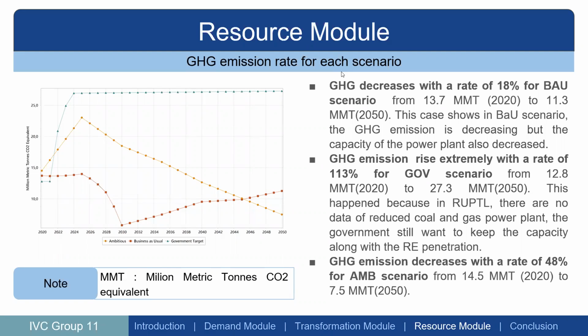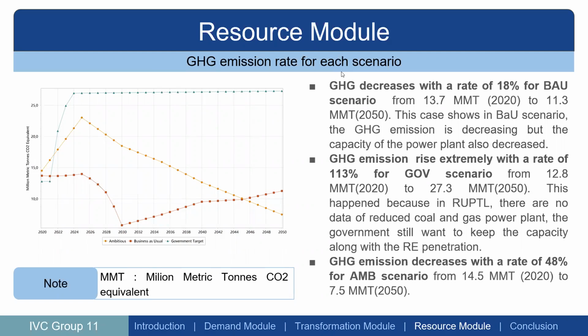And we can also see the capacity is still getting higher because the capacity between Gulf and also ambitious is really high to keep up with the demand. So we can see from the graph.